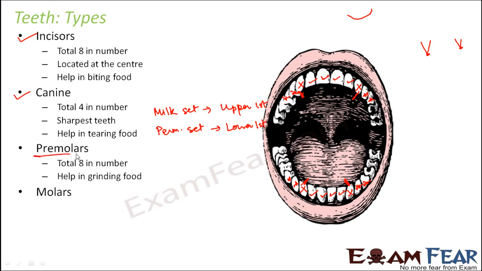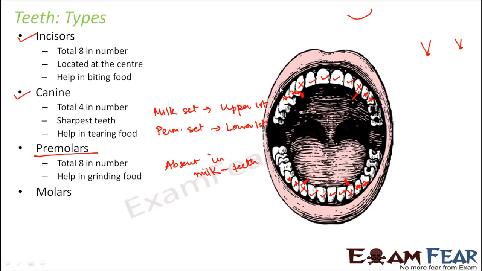Now one interesting thing to note about premolars is that premolars are absent in the milk set. As I mentioned before also, in the milk set of teeth, the total number of teeth is only 20, whereas in the adult set, it is 32. That difference comes because some of the teeth are not present in the milk set. Premolars are one of them. So premolars are not at all present in the milk set. They are only present in the adult set of teeth.